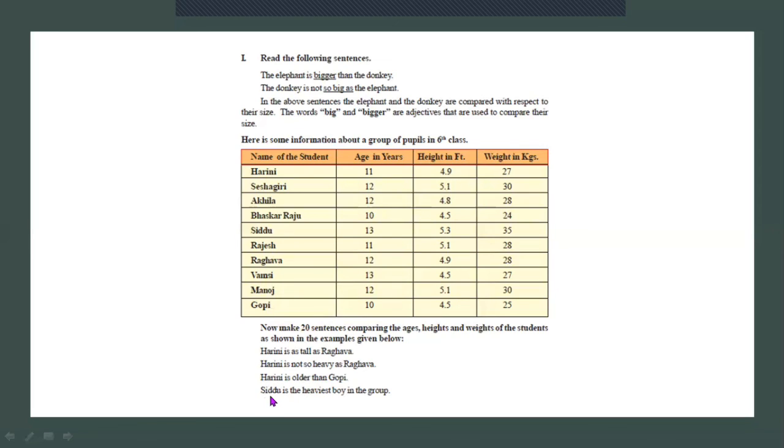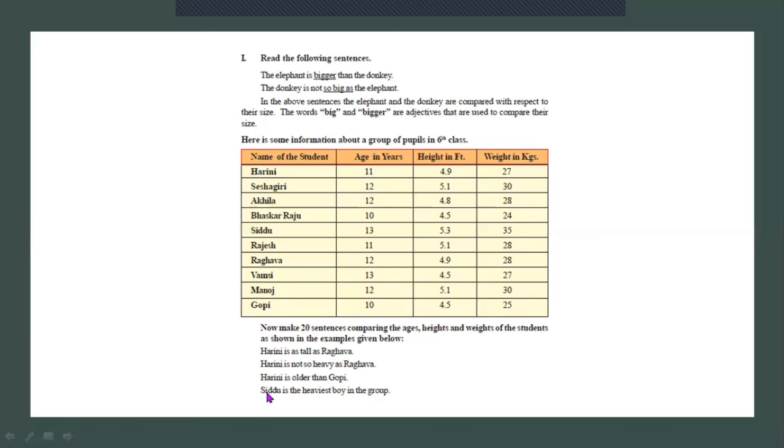And look at the next sentence. Sidhu is the heaviest boy in the group. See, heaviest. The weight is measured with the word heavy. So Sidhu, what is his weight? 35 kg. He has the heaviest weight among all the children. So that is the superlative degree. No other boy is as heavy as Sidhu. This is the positive degree.